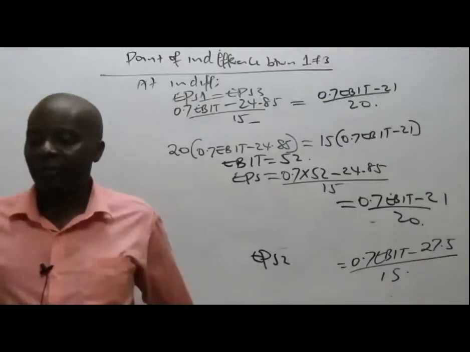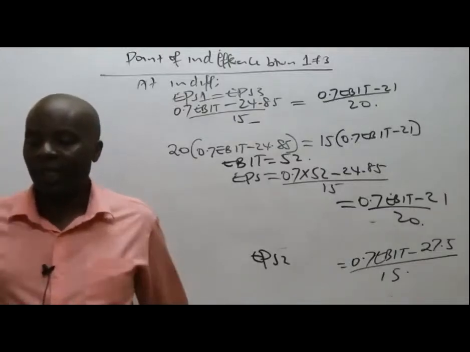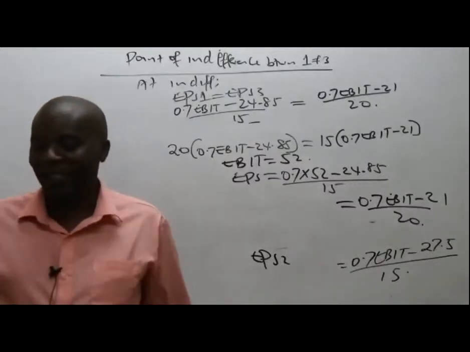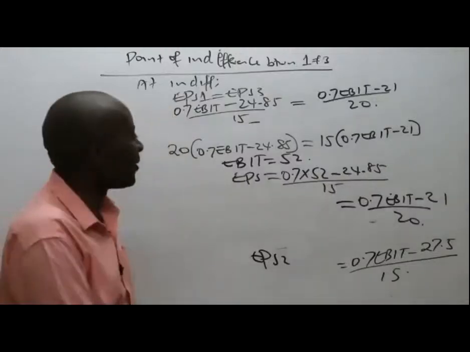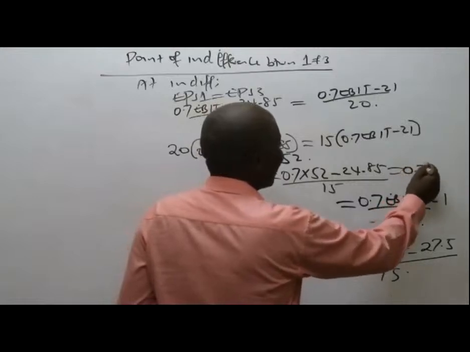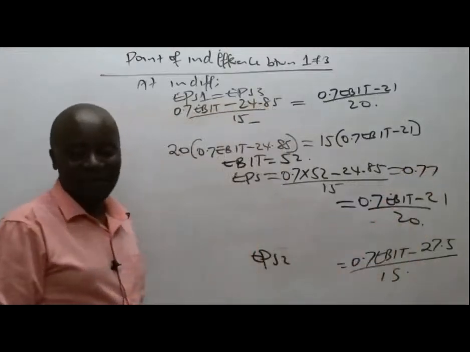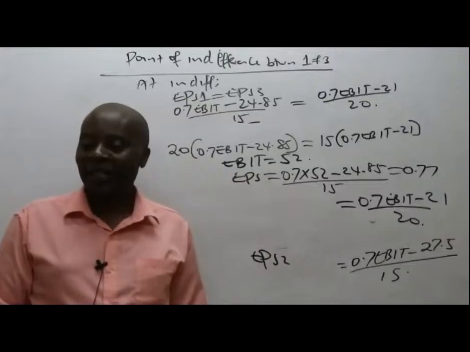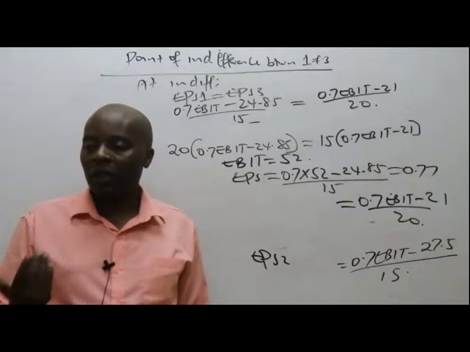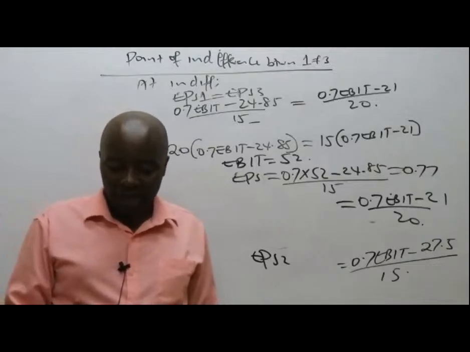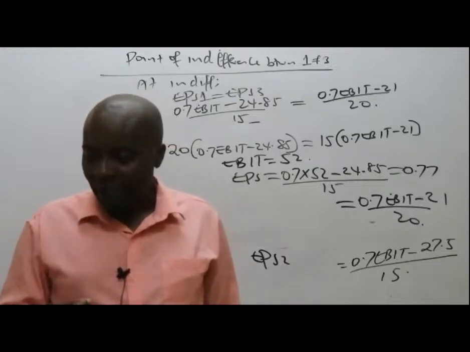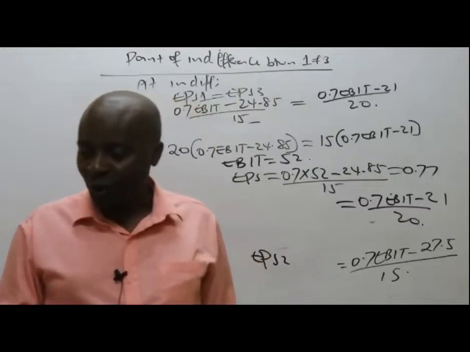At the point of indifference, EBIT is 52, and EPS equals 0.77. And if that is okay, at your own time, I would want you to look at option 2 and option 3.